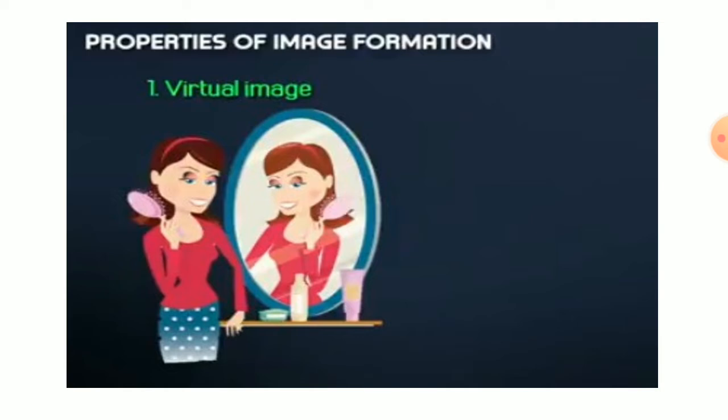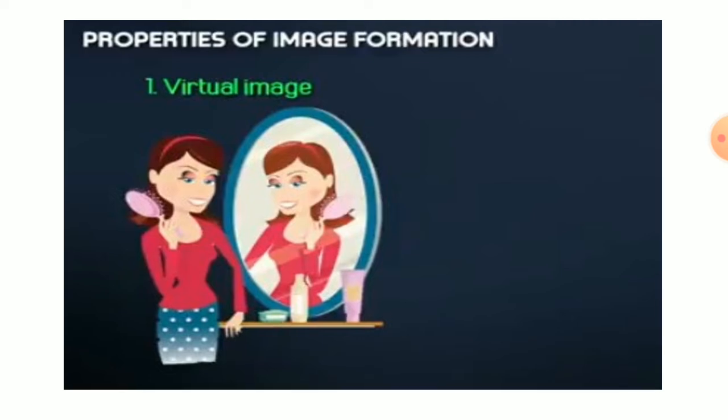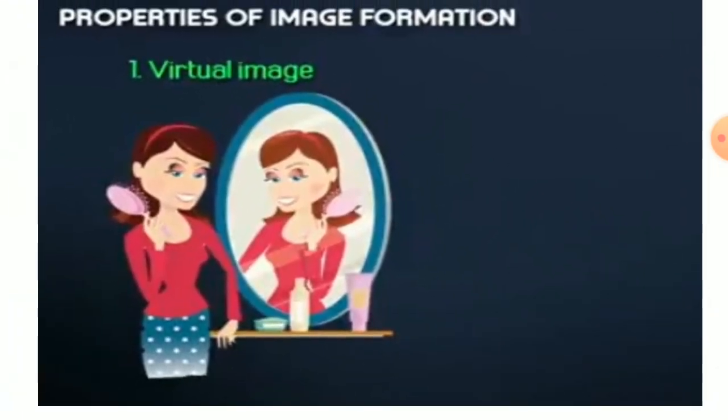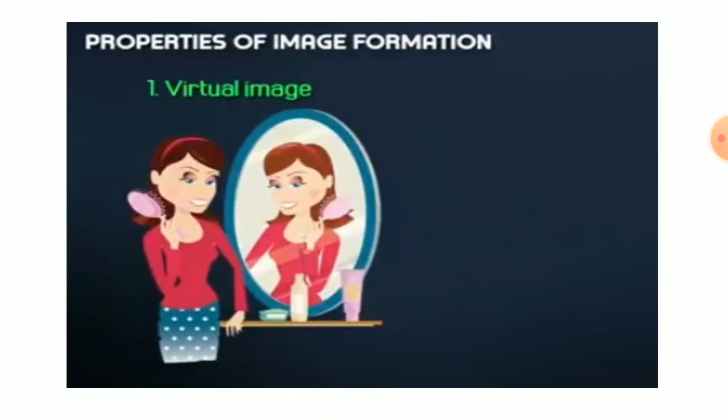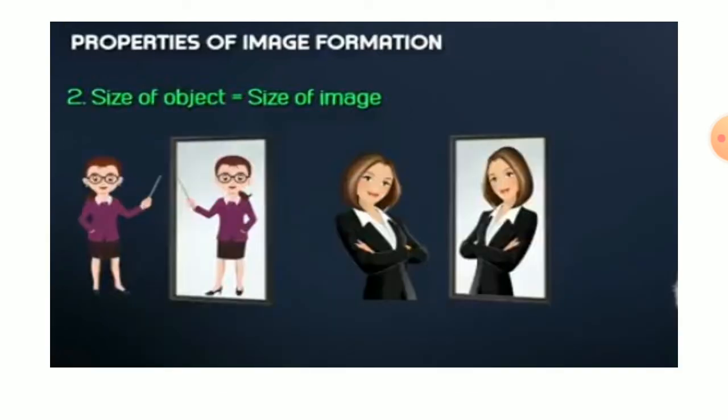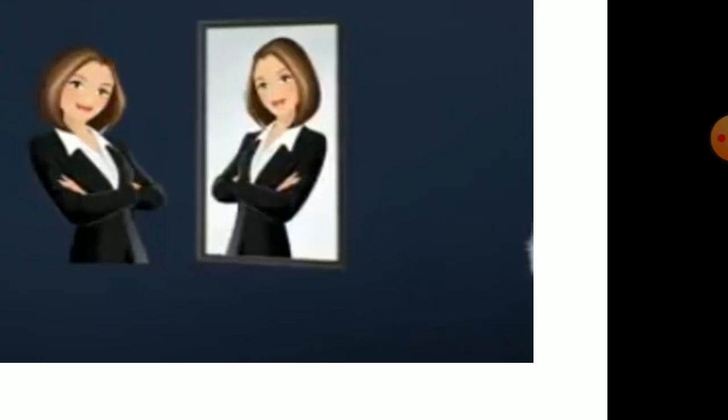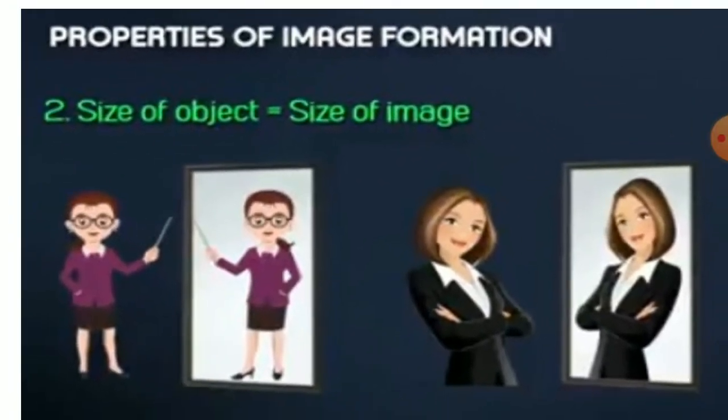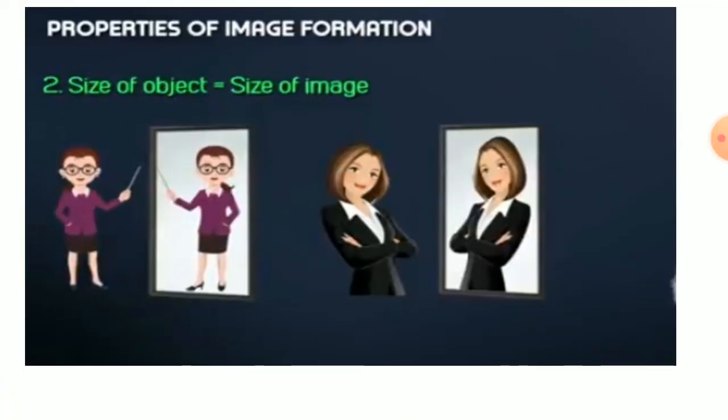Now, a plane mirror has some properties. The first property is that it forms a virtual image, that is, how we look is what we see in our plane mirror, there is nothing changed. The second property is that the size of the object is equal to the size of the image. Obviously, if we are in front of a mirror, then our size and our image size are completely the same, nothing changes.